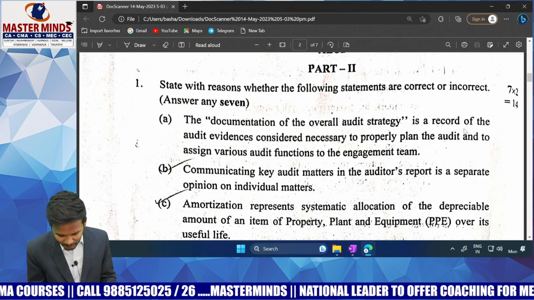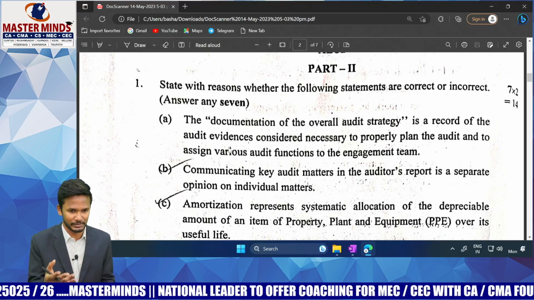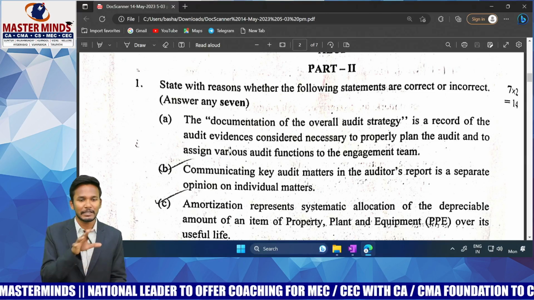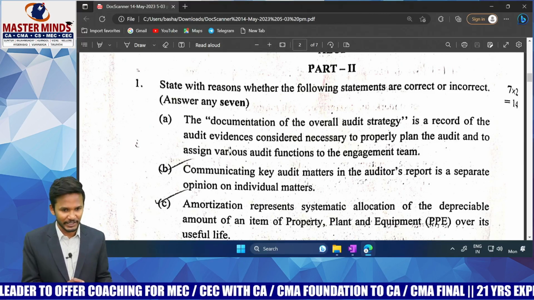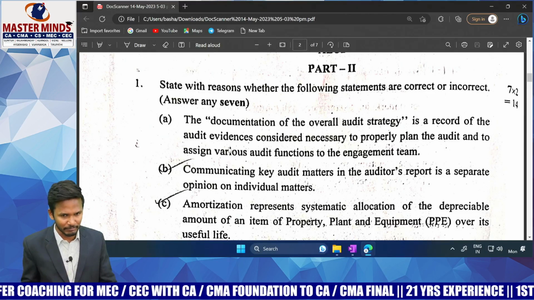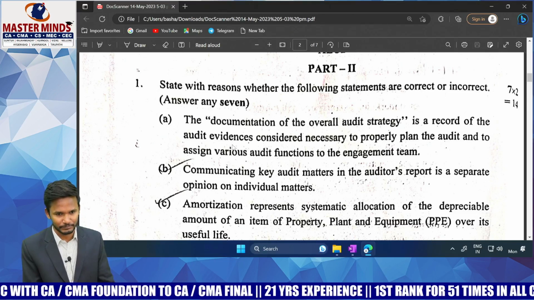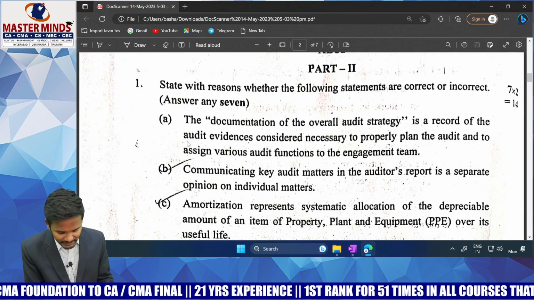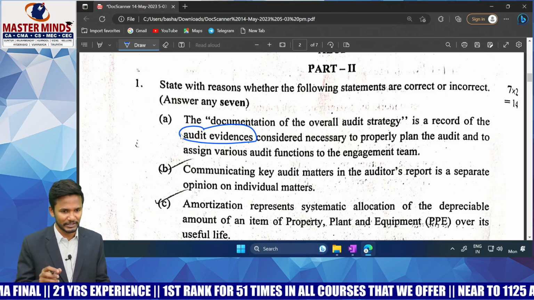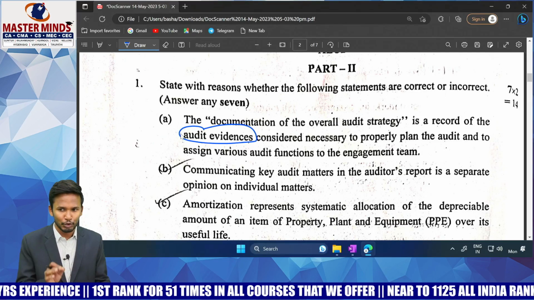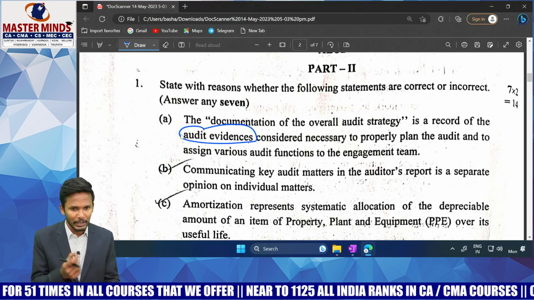All these you are going to write in the audit strategy part. But here they are writing: a record of audit evidences. See, audit evidence is nothing but information gathered by the auditor as a part of his audit procedures. The audit strategy will be set at the beginning stage when you are about to start the audit. But what they have done here in this statement is copy the statement from the ICAI material, but instead of key decisions, they have written audit evidences. If you refer to the ICAI material, SA 300, audit strategy, planning and program chapter, you will find key decisions. But they have changed it to audit evidences.